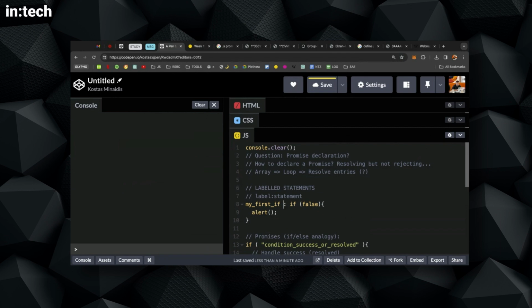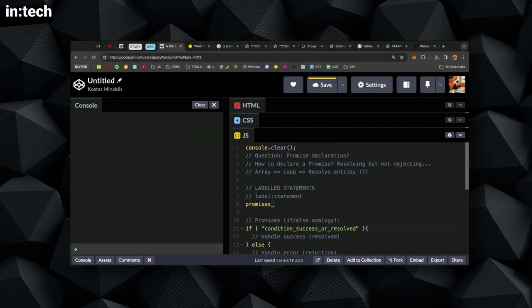Now, in this case, there is no reason to do this unless you want to describe, either to yourself or to other developers, what this if statement is all about. So you can do this. The reason I'm mentioning this is because I'm going to be using label statements in my code so that I can have a cleaner environment. So I would say